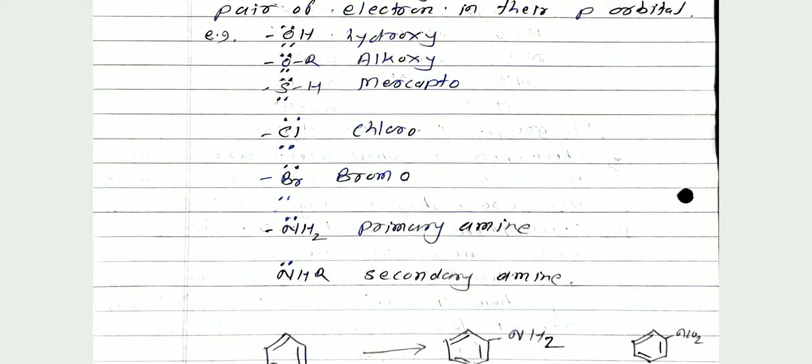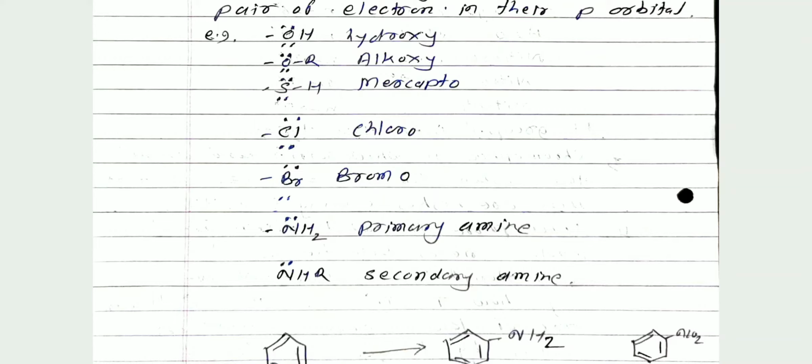If one of the H is replaced by an alkyl group, it forms a primary amine, NH2. Here the nitrogen atom contains a lone pair of electrons. How does a secondary amine form? If two hydrogen atoms in ammonia are replaced by two alkyl groups, it forms a secondary amine.